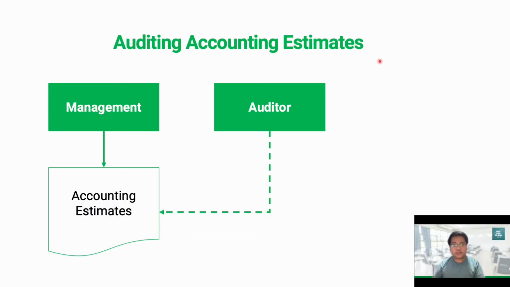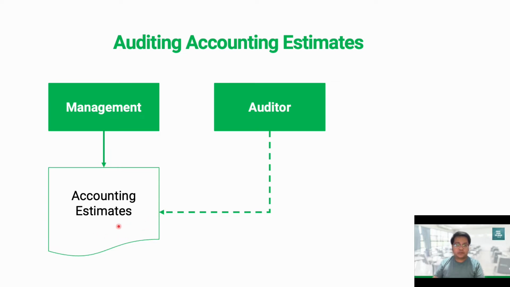Next, another issue is auditing accounting estimates. In making accounting estimates, that's the responsibility of the management. So the management is responsible for making reasonable accounting estimates. And our objective as auditor is to obtain sufficient and appropriate evidence whether the accounting estimates, including fair value accounting estimates in the financial statements, are properly recognized, fairly stated, and are reasonable under the circumstances.